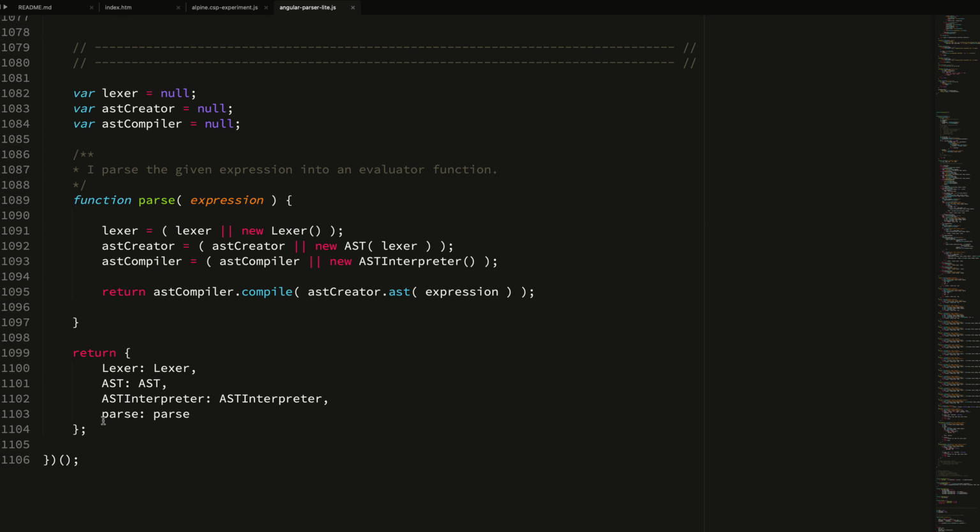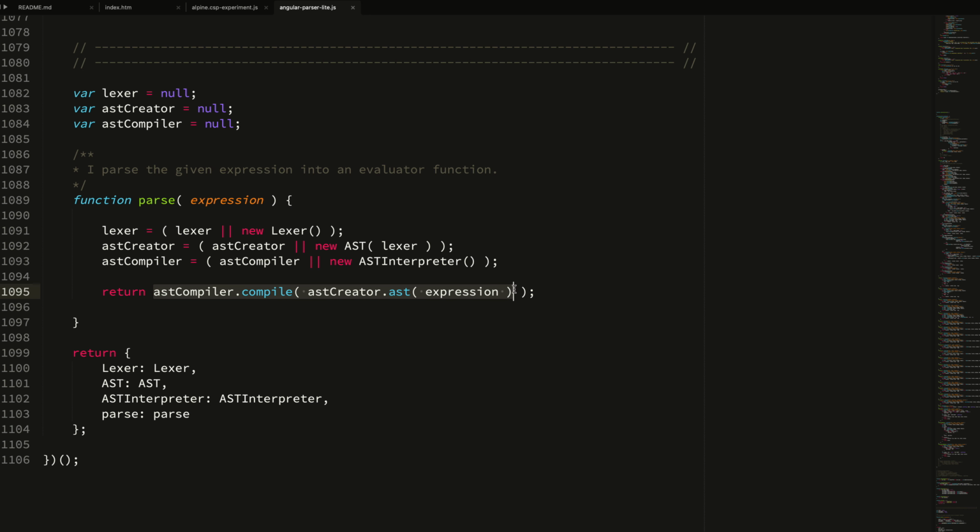What we can see is that I am exposing this method called parse on this IIFE, this immediately invoked function expression. And parse takes the lexer, it takes the abstract syntax tree creator. It takes the AST interpreter, generates the AST from the passed in expression. So that's going to be the string that represents our expression. And then it compiles it with our AST compiler.